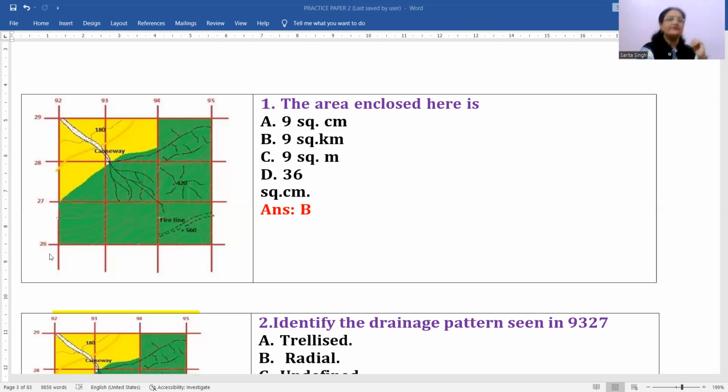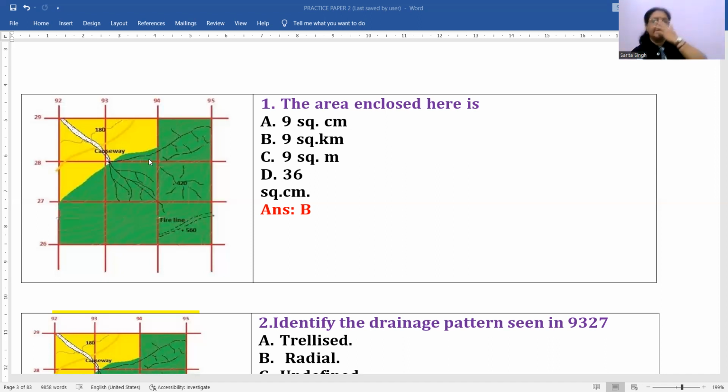Same way from northing 26 to 29, that means 26 to 27, 27 to 28, 28 to 29, 3 squares are there in this way also. So if we count 3 into 3, that means 9. In total we are getting 9 squares.